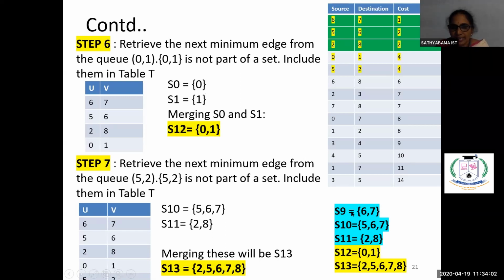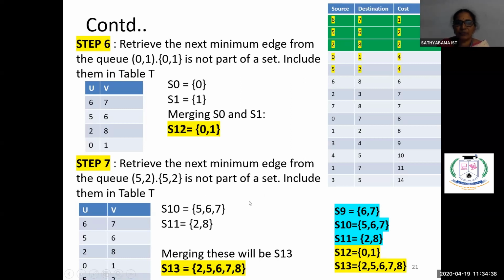Part of the set means, see here, the previous till from S0 to S8 they are having only a single digit. Only S9, S10, S11 we have got the merged sets 6, 7, 5, 6, 7, 2, 8 like this. So 0 and 1 already they are not part of the solution. So we have to include in the solution and create a new set. Merge this S0 and S1 and you create a new set called as S12. Right? So we are including 0 and 1 and we are creating a new set called as S12. S12 is having the 0 and 1.